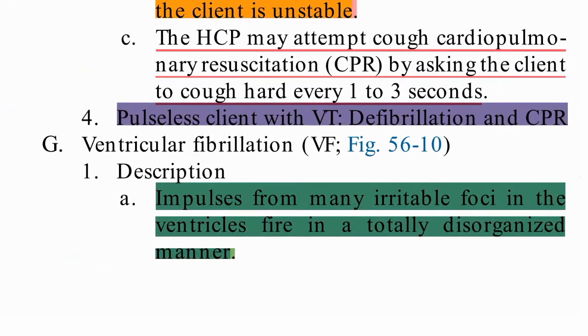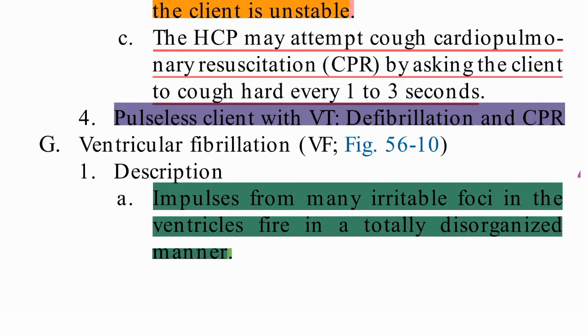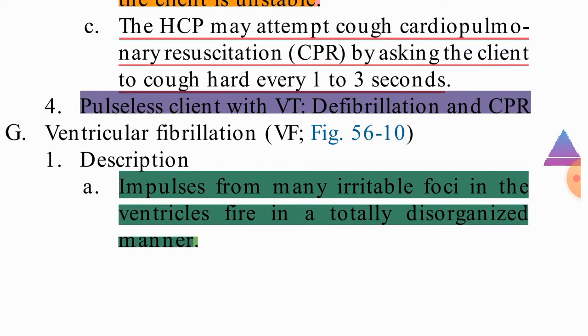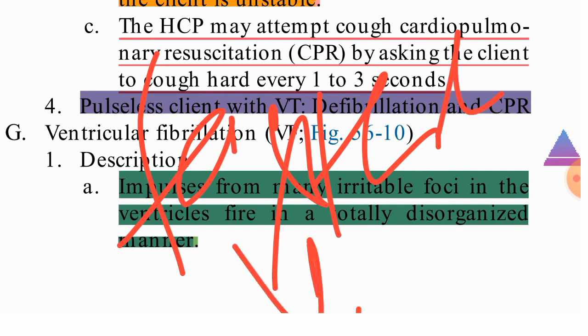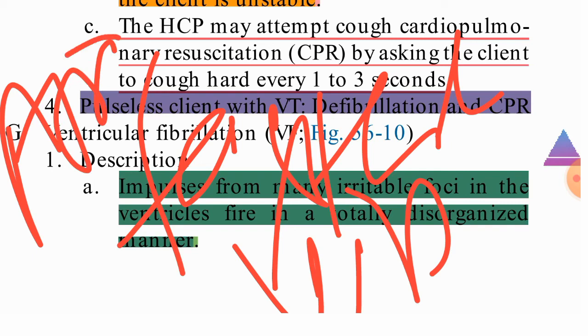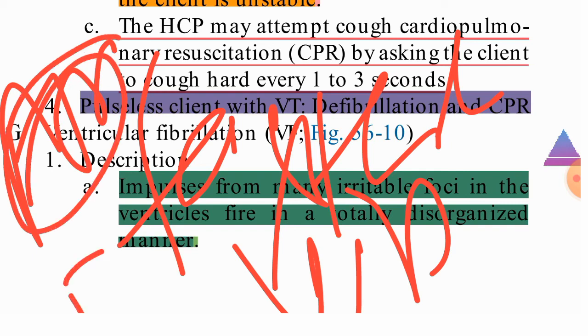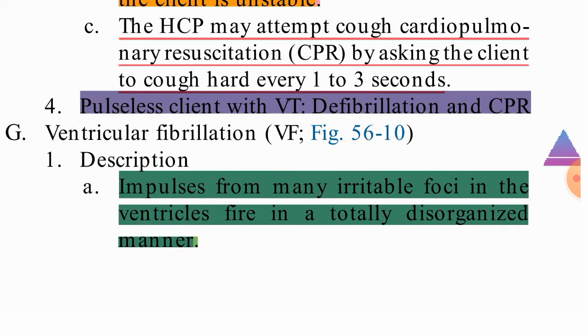Now coming to ventricular fibrillation. So what is ventricular fibrillation? Fibrillation, I told you, means fastest vibration. If it is occurring in the atrium, that is atrial fibrillation. If it is occurring in the ventricles, that is ventricular fibrillation.